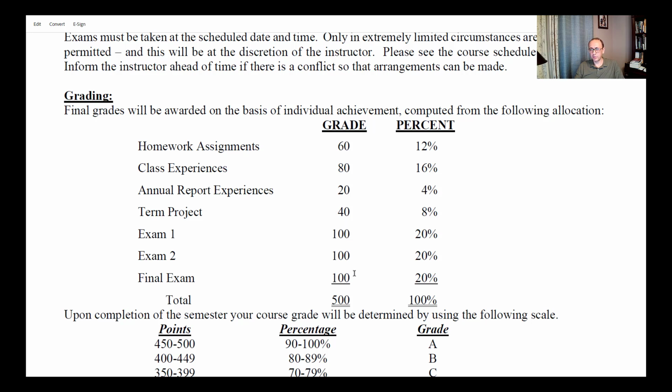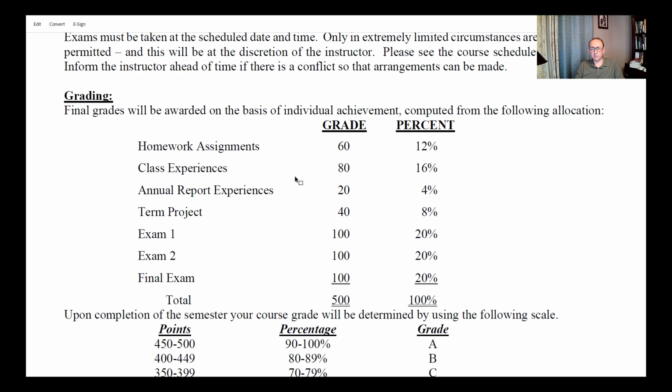And then we have 100 points for each exam for a total of 300, and the total grades for the course is 500. So you can see that 60% of your grade is based on exams, and 40% is based on easy points that you can earn through homework assignments, class experiences, annual report, and the term project. And I would encourage you to take advantage of this to the most, because this is how you can get the grade you deserve. Exams, sometimes we get lucky, sometimes we miss 1 or 2 questions, it's not a big deal. But for the easy points, I would encourage you all to take advantage of the whole thing.